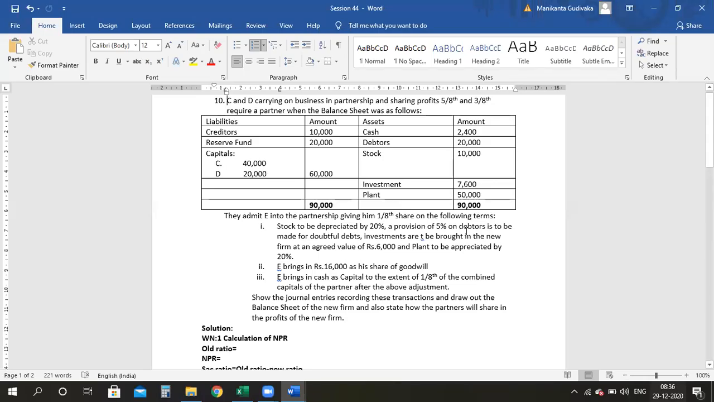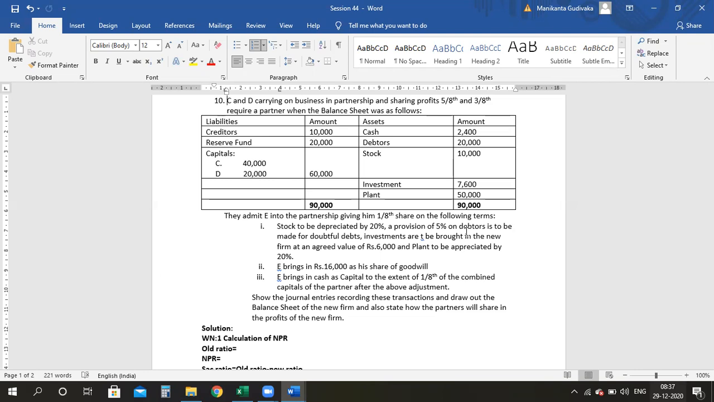All right, guys. So let's look into the question. C and D carrying on the business in partnership and sharing profits 5 by 8 and 3 by 8 required a partner when the balance sheet was as follows. So 5 is to 3 is the old ratio between C and D.